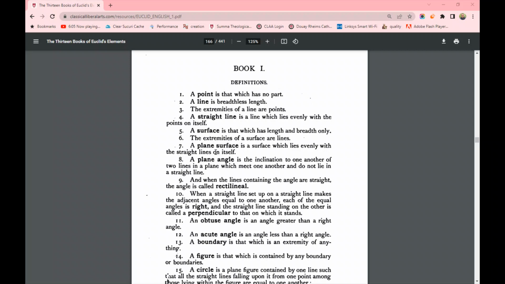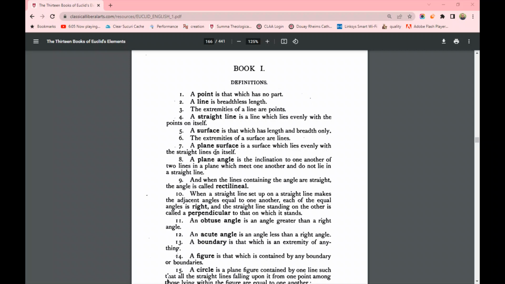A plane angle. We have two lines with points for ends. And here what we have is another line, right? And this second line could lie right on top of the first line. But if it inclines, we'll have a second line like this. Now read the definition.